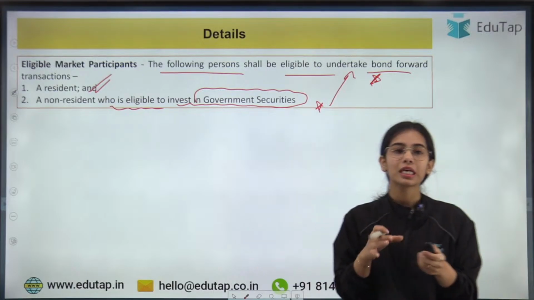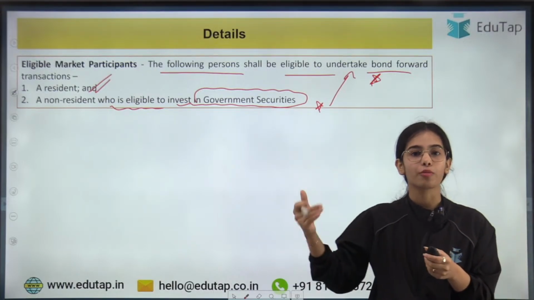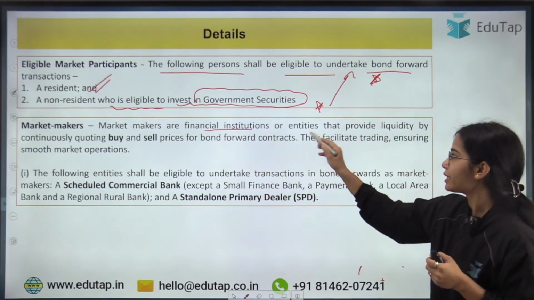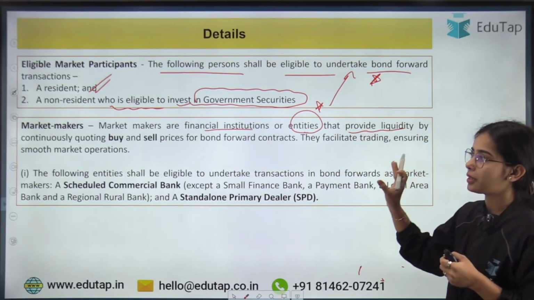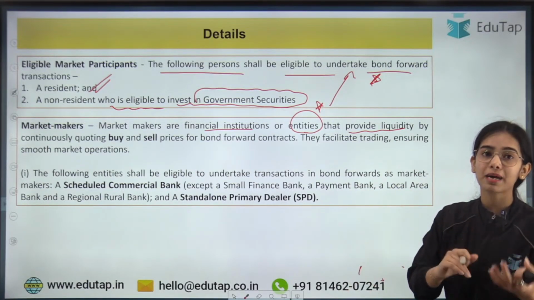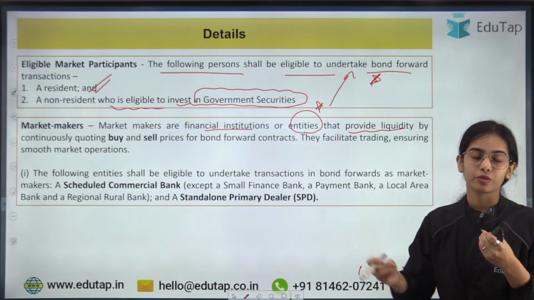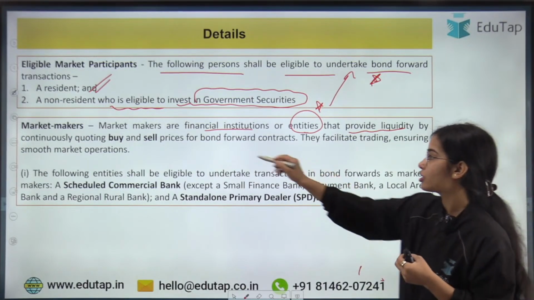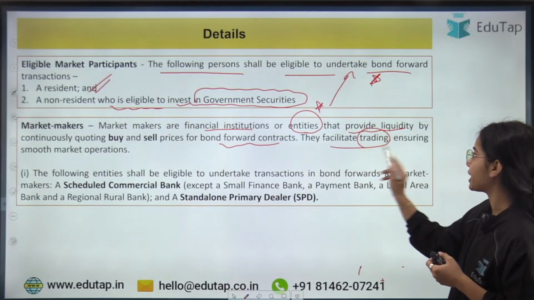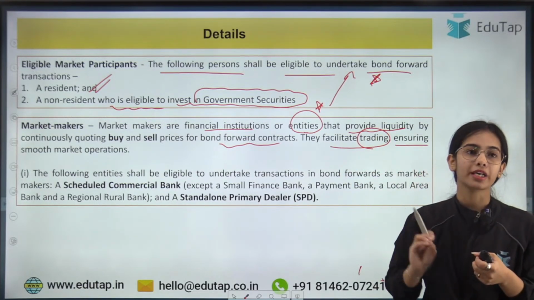Market makers maintain the liquidity in government securities. They are financial institutions or entities that provide liquidity by continuously quoting buy and sell prices and by continuously buying and selling the bond forward contracts or government securities in the government security market. They facilitate trading, ensuring smooth market operations.